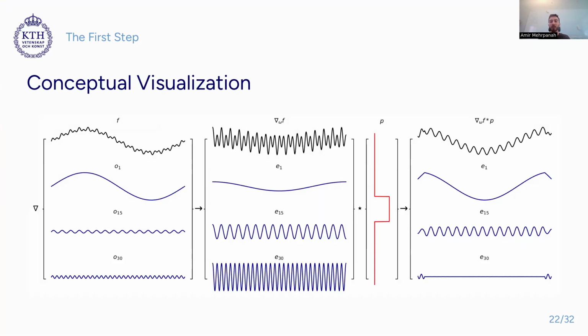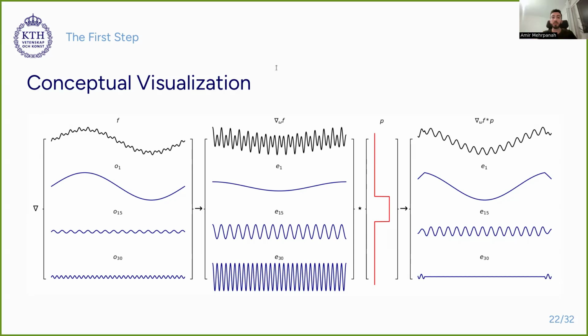Intuitively, we can summarize our contribution in one slide. Let's say f is our neural network, and it can be decomposed into several frequencies, which can be thought of as its Fourier transform. If we take the gradient of f, we get a very jittery function that is shown in the second column. As can be seen, a gradient of the neural network kind of amplifies the effect of high-frequency components of f. This means when we naively take the gradient of a neural network and visualize it, we see a sparse activation pattern, which is the result of high-frequency features dominating the gradient at a few pixels. This method is called vanilla grad and usually appears as a baseline in the literature.